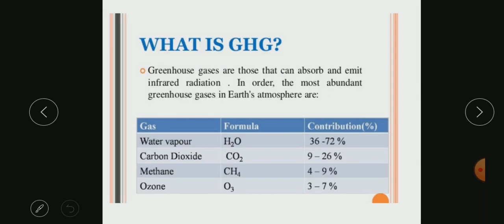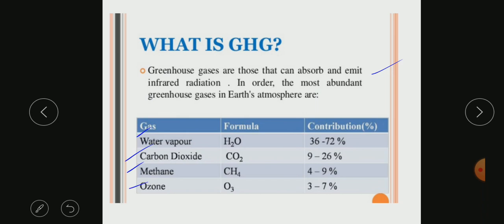Okay, so that is how we can calculate it. Basically, as we said, it is the emission of greenhouse gases. We already know the meaning of greenhouse gases. These are the gases that can absorb and emit infrared radiation, and they contribute to global warming. So these are the various greenhouse gases.